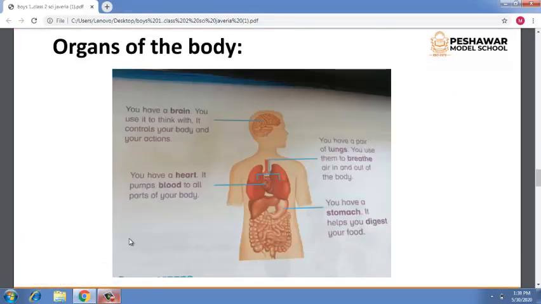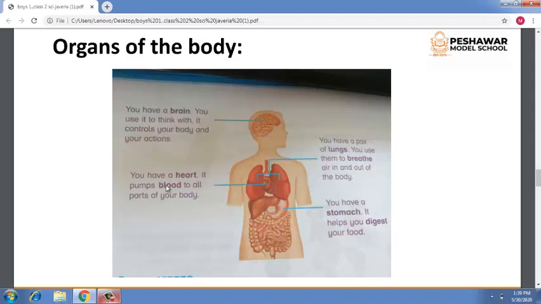So here is a picture of organs of the body. Number one organ of the body is the brain. Here is a picture of a brain. It controls all the organs of the body and helps us to think. It also controls your body and your actions. It helps us in learning and remembering. Where is it located? Inside the head.